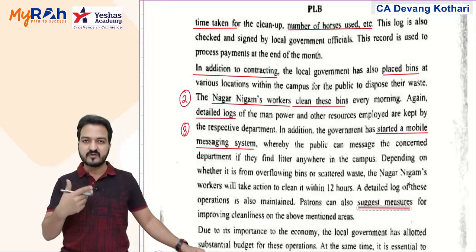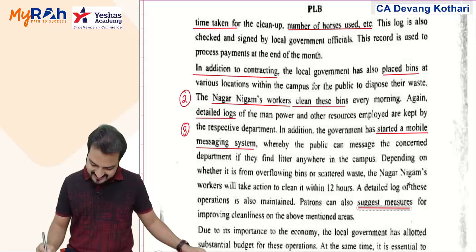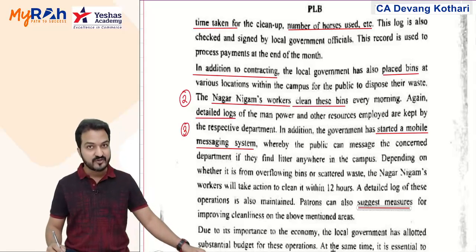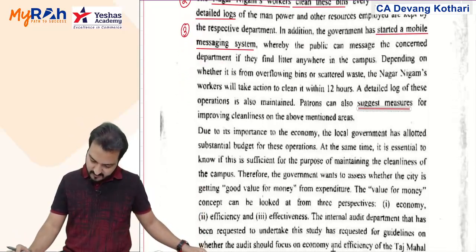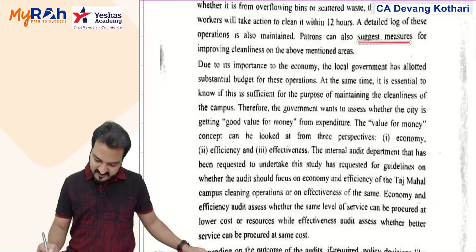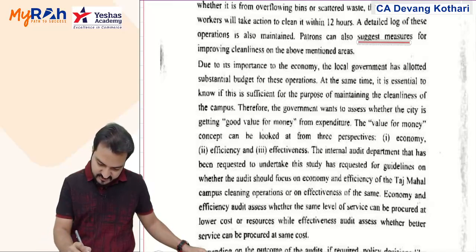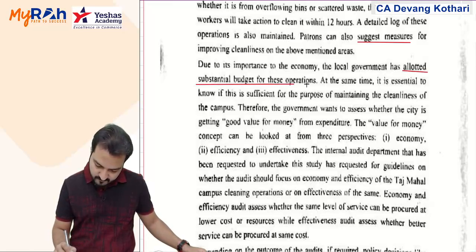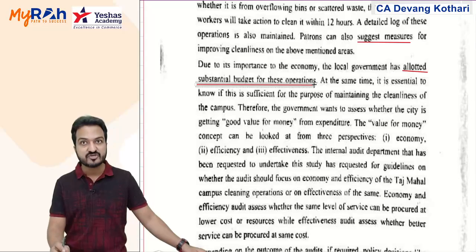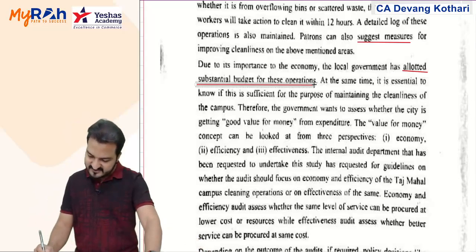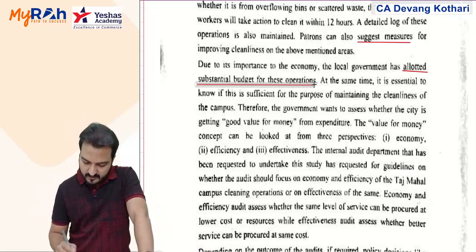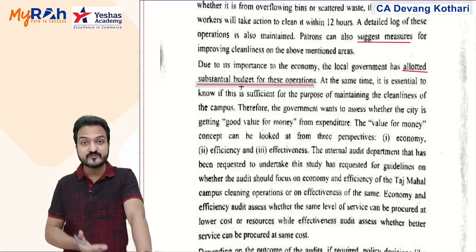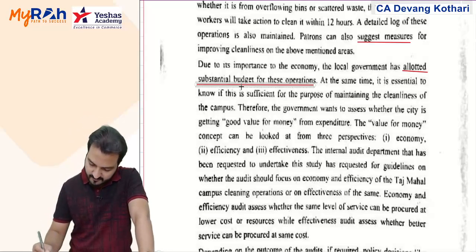Patrons, matlab customers, the people who visit the Taj Mahal, can also suggest measures for improving cleanliness on the above mentioned areas. They can suggest measures on the mobile messaging system, on the mobile app. Due to its importance to the economy, the local government has allotted a substantial budget to these operations. At the same time, it is essential to know if this is sufficient for the purpose of maintaining cleanliness.